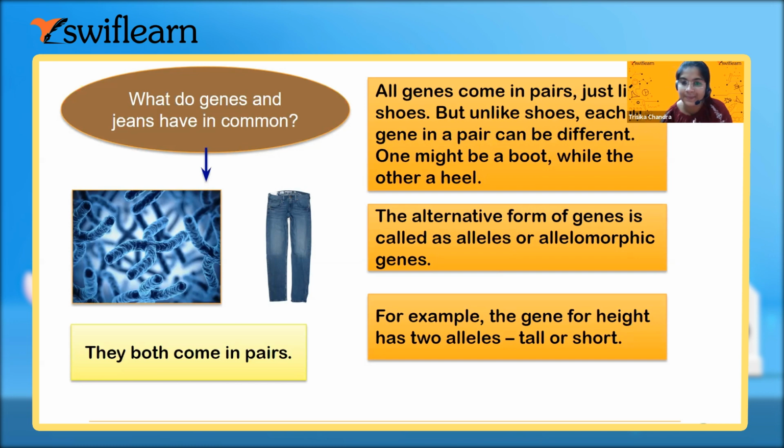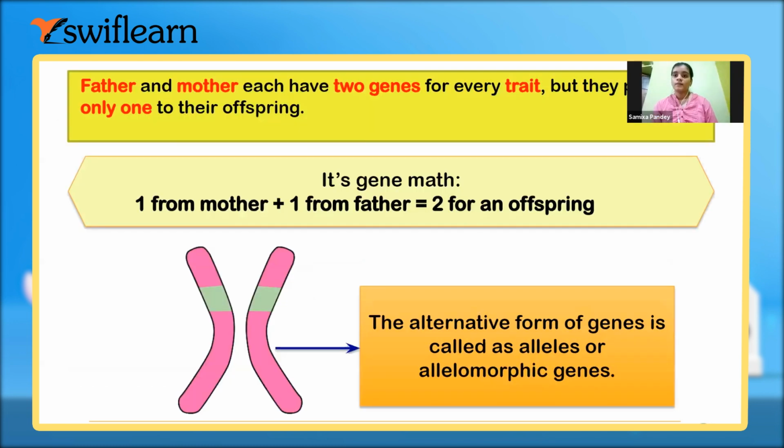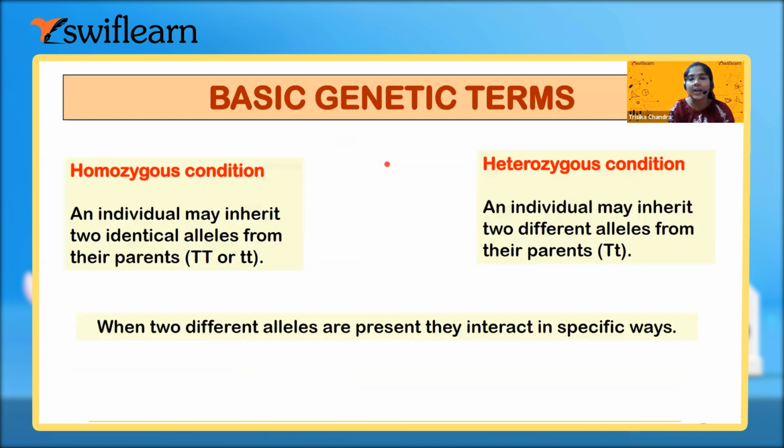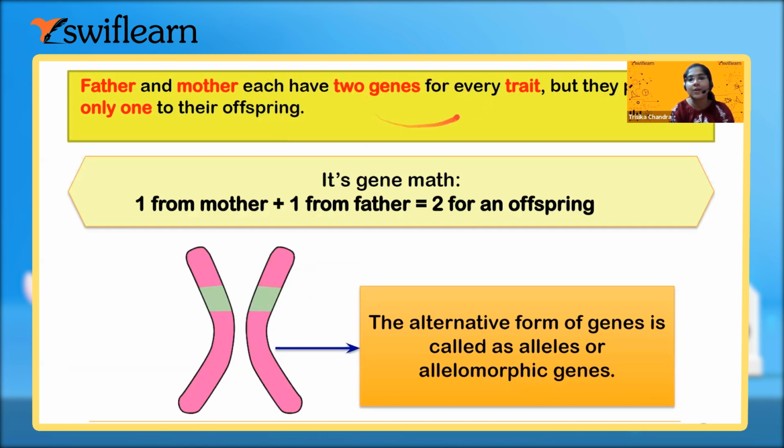Now the father and mother each have two genes for each and every trait, one coming from the father and another from the mother, and both come together in the offspring, right? The alternate form of a gene is known as an allele. Just write down the definition of allele: the alternate form of a gene is called an allele.